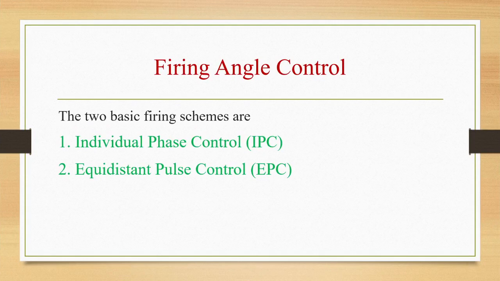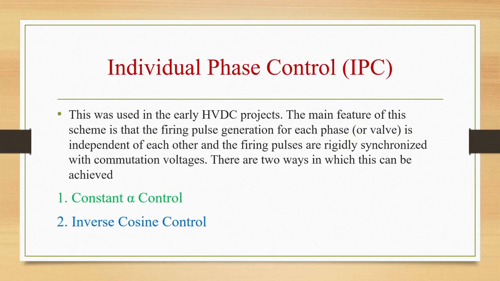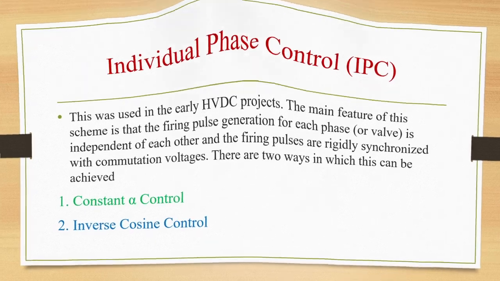So there are two basic firing schemes, namely individual phase control IPC and equidistance pulse control EPC. IPC was used in the past and now has been replaced by EPC for reasons which we have already seen. Okay, individual phase control was used in early HVDC projects. The main feature of this scheme is that the firing pulse generation for each phase is independent of each other, and the firing pulses are rigidly synchronized with commutation voltages. There are two ways in which this can be achieved. The first one is constant alpha control, the second is inverse cosine control.